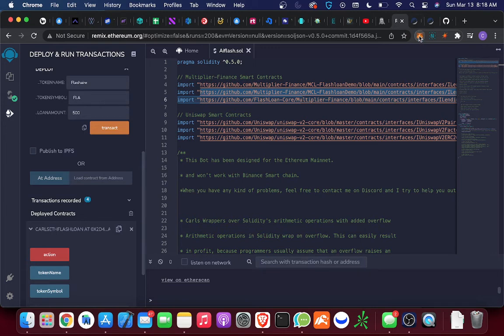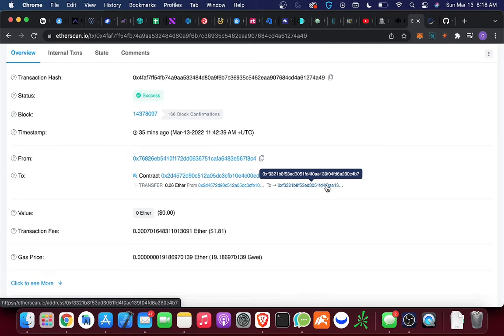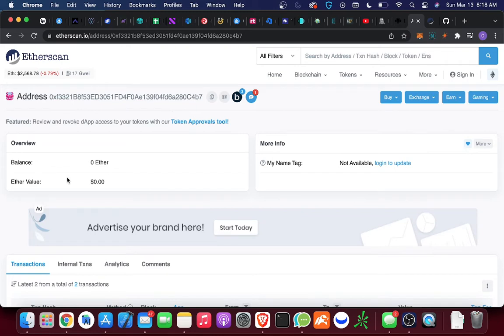For some reason, my address isn't popping back up, so it doesn't really matter. So I looked at it and I said, okay, I didn't receive anything. My transaction was completed. Let me see where it came from. Okay, cool. So my contract sent my Ethereum to this address, just like the contract said it was going to do. Not a problem.